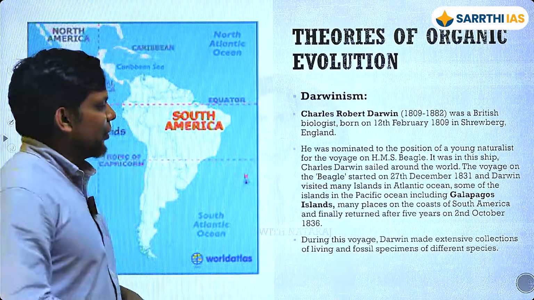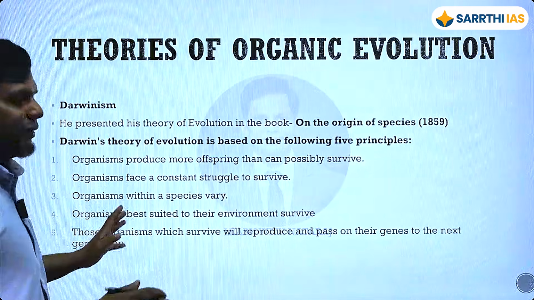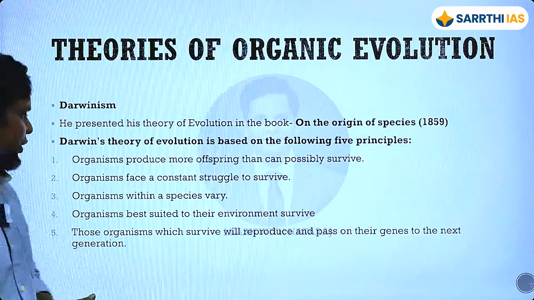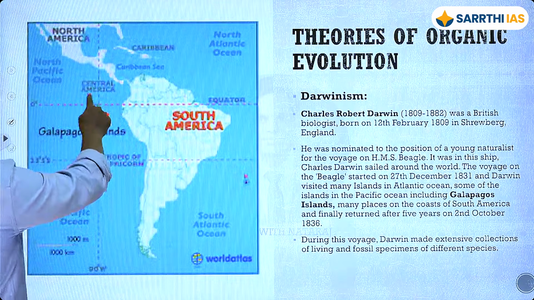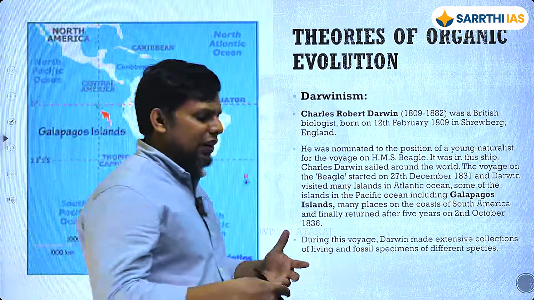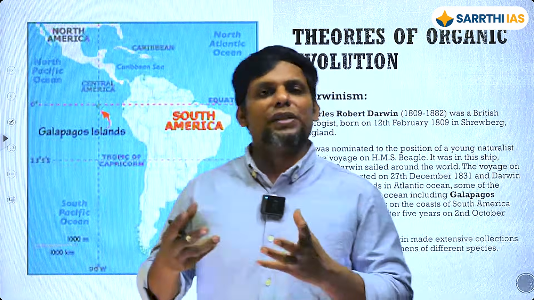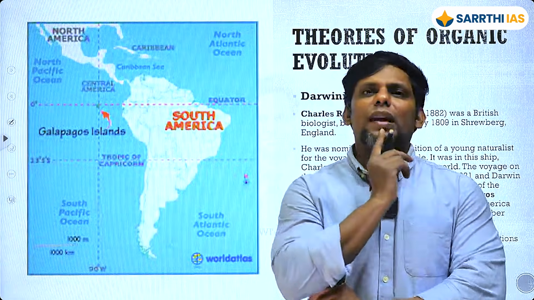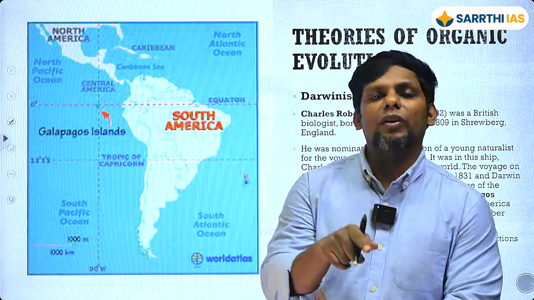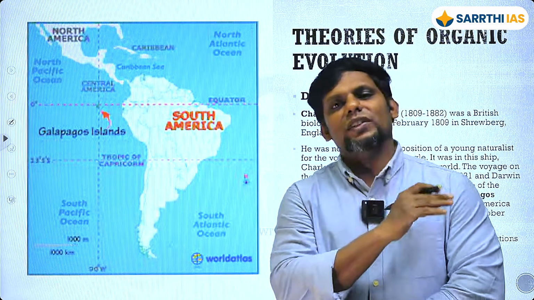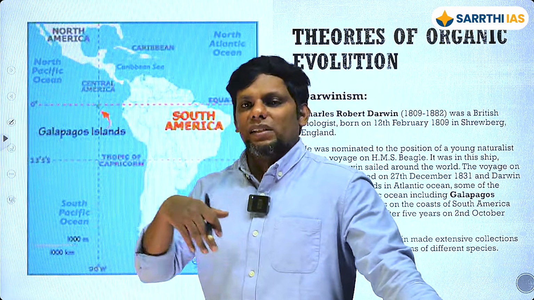Okay, and he goes on to become an iconic figure in science because of primarily this particular thing that has happened, which is essentially that when he was here, so for instance from here, they were basically just going through this, and then they went to the Galapagos Islands, and here again he's basically collecting, this time not beetles, but different parts of animals and some parts of birds, and trying to put them together and trying to understand why there are some differences, what could it be, okay, and then he's trying to connect this to evolution, and he's going to come out and explain something about evolution that will basically address some of the issues that were there in the first theory that we have studied, that is Lamarck's theory.